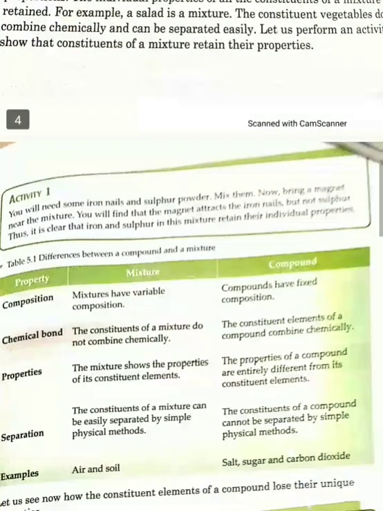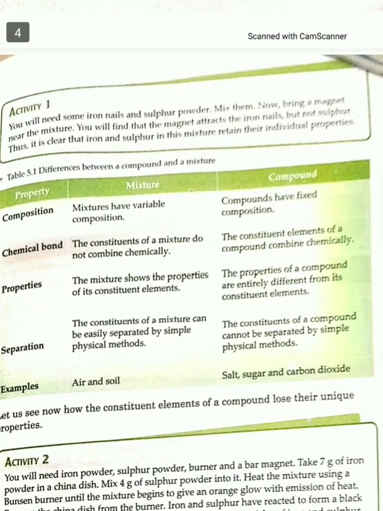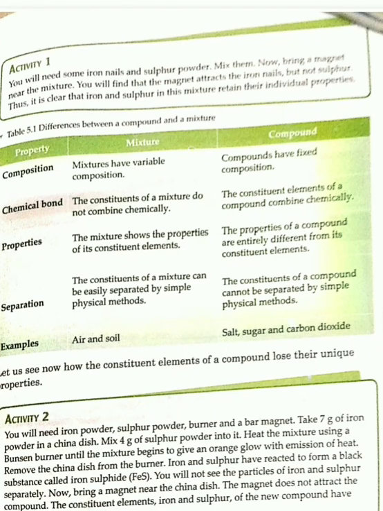Here you can see one table is given which differentiates between mixture and compound, which are differentiated according to composition, chemical bond, properties, and separation. In our next video we are going to complete this.